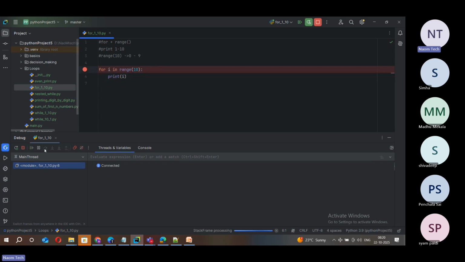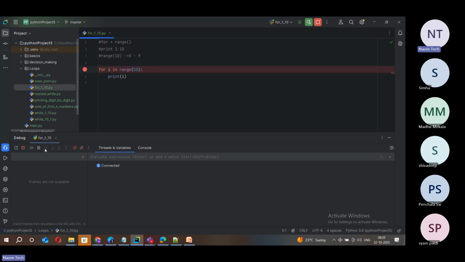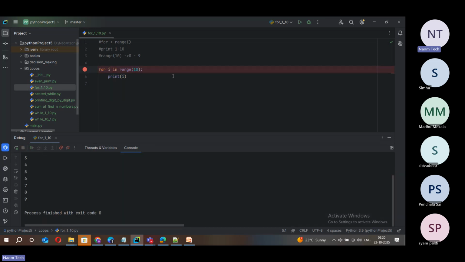Next, i becomes 3 and it is printed. i becomes 4, 5, 6, 7, 8, 9, each printed. And finally, 10, we don't have 10 there. It ends once it reaches 10. So what is the execution flow? Every time the loop iterates, one value from range is copied to i, and then that is printed.